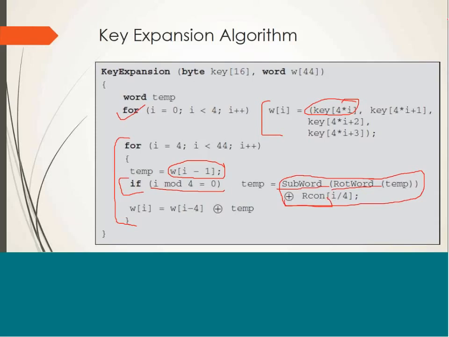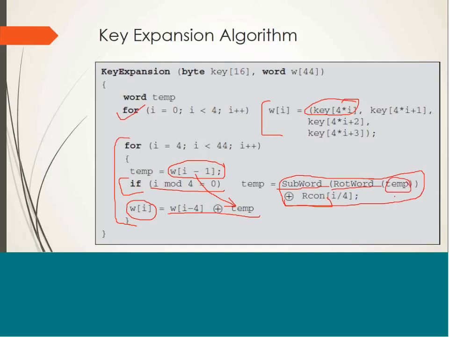If a word is not a multiple of 4, then it is simply the XOR of Wi minus 4 and Wi minus 1, because in that case this if statement will become false. But if this if statement is true, then we have to perform some transformations on this Wi minus 1.